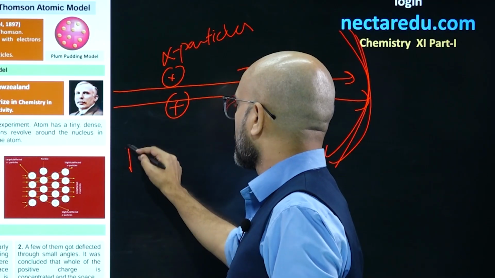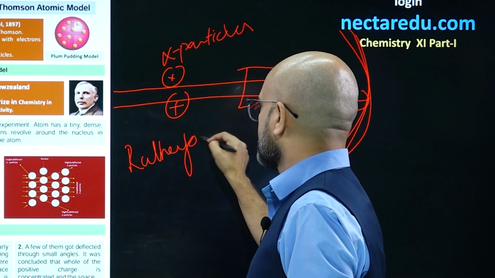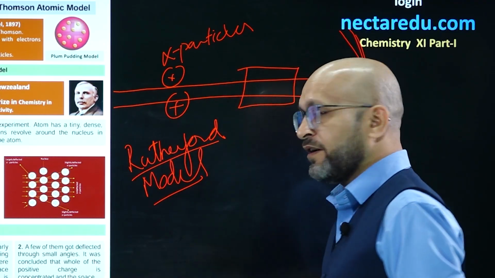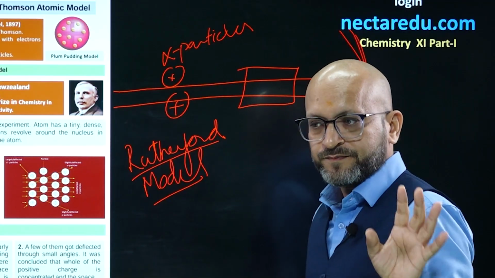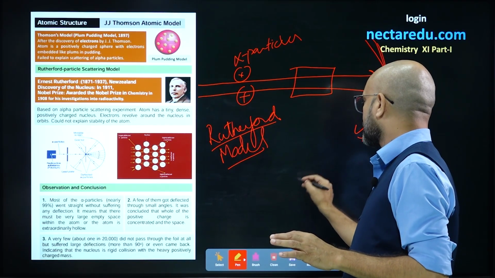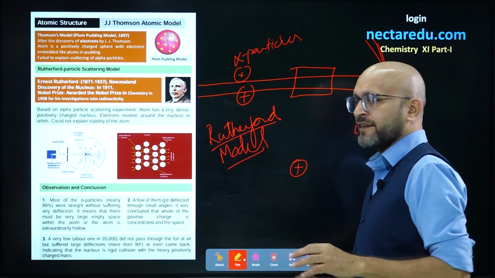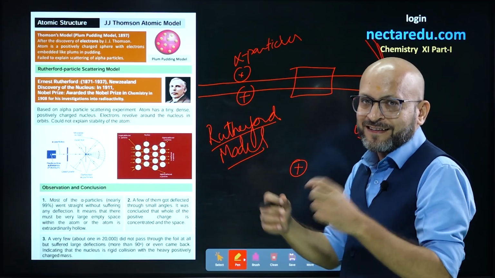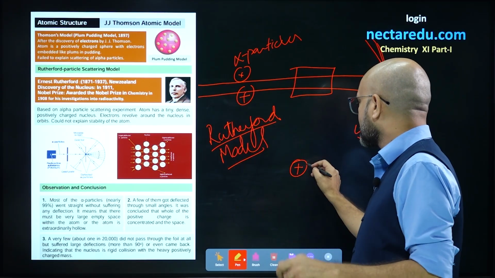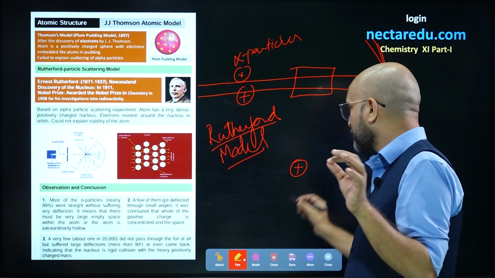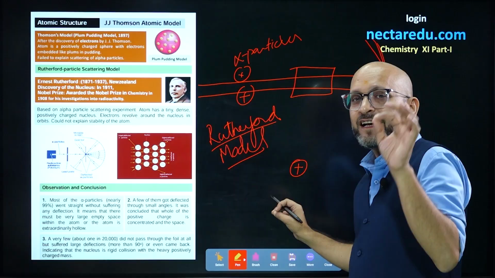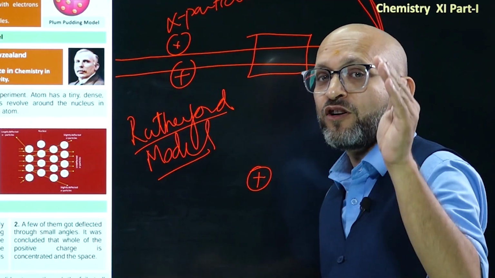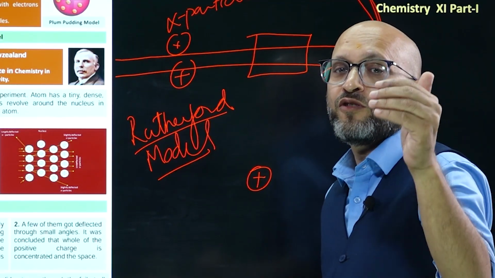So how was the Rutherford atomic model? Let me show you. The Rutherford model is like that. He told that the atom is like the solar system. How is it? In the solar system, at the center is the sun, and planets revolve around the sun. In the same way, in an atom, at the center there is positive charge, and that positive charge region he called the nucleus. So Rutherford gave the discovery of the nucleus. For that, he received the Nobel Prize as well.